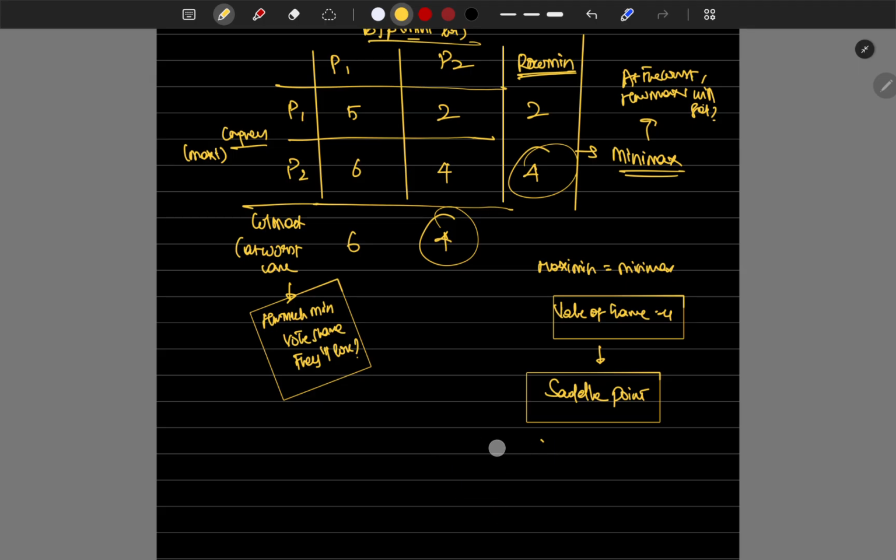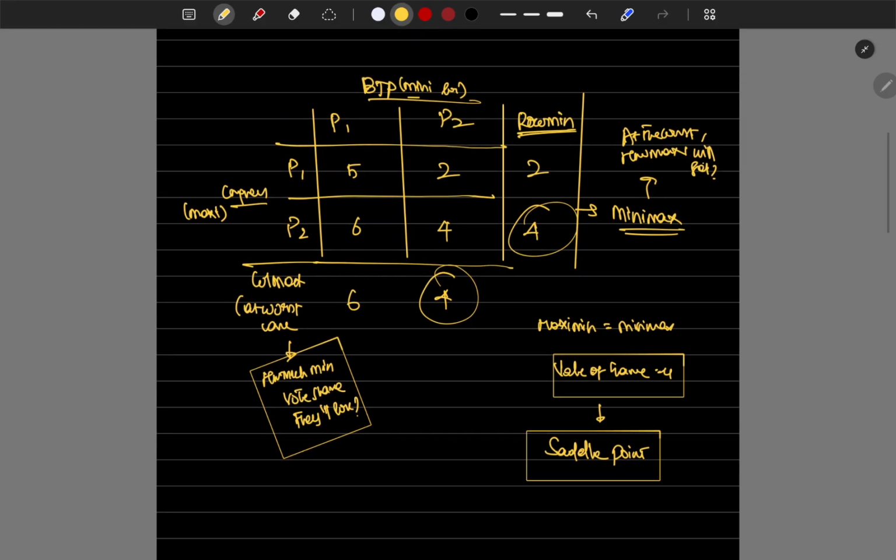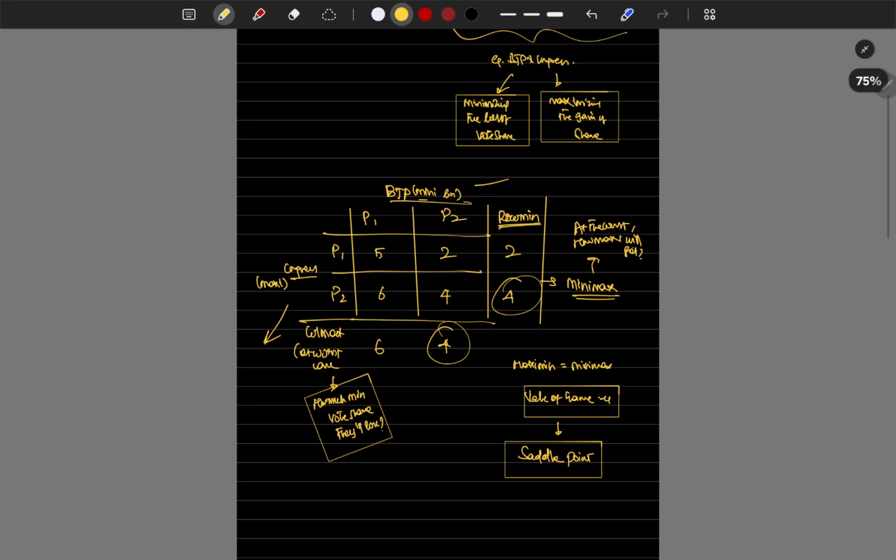The concept is this: one party's mindset will be minimizing the loss, and the other will be maximizing the gain. That's it. I hope you guys have understood this. Let's quickly move on to the problem.